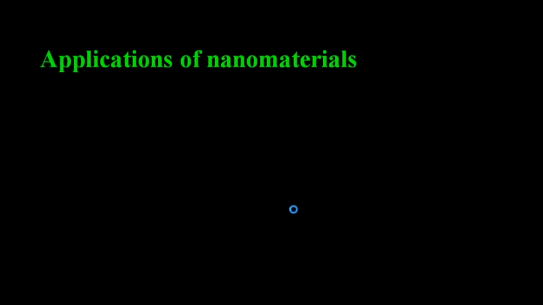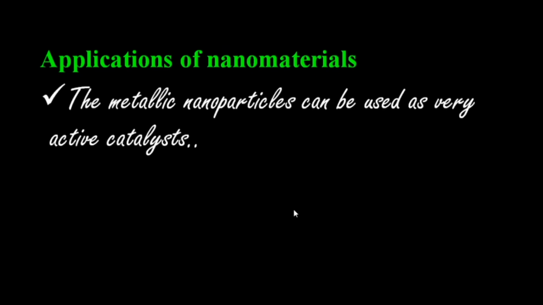The next thing we are going to discuss is applications of nanochemistry. The range of commercial products available today is very large, including wrinkle-free textile, cosmetics, sunscreen lotion, electronic items, paint, varnish, all those things. So many varieties of items are used, and nanochemistry is applied in all these substances. Some of them: metallic nanoparticles can be used as a very active catalyst. A catalyst is used to increase the rate of the reaction.